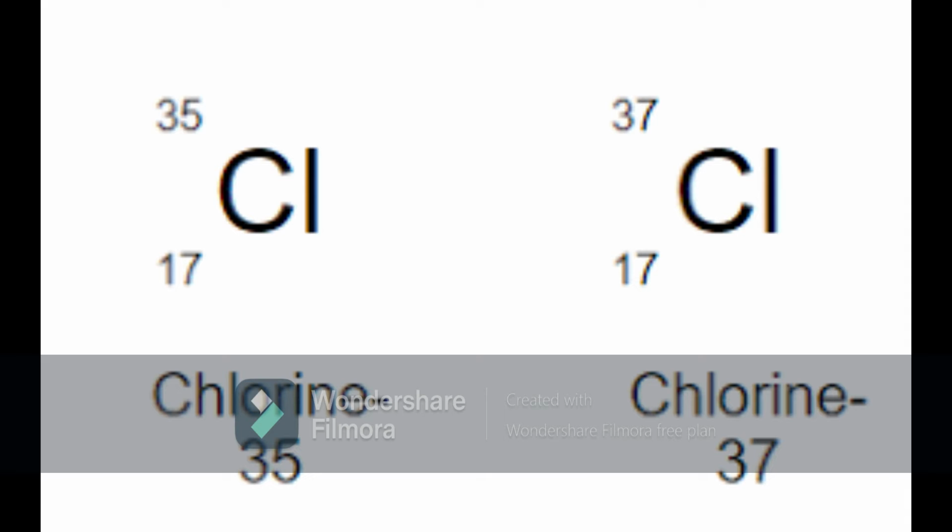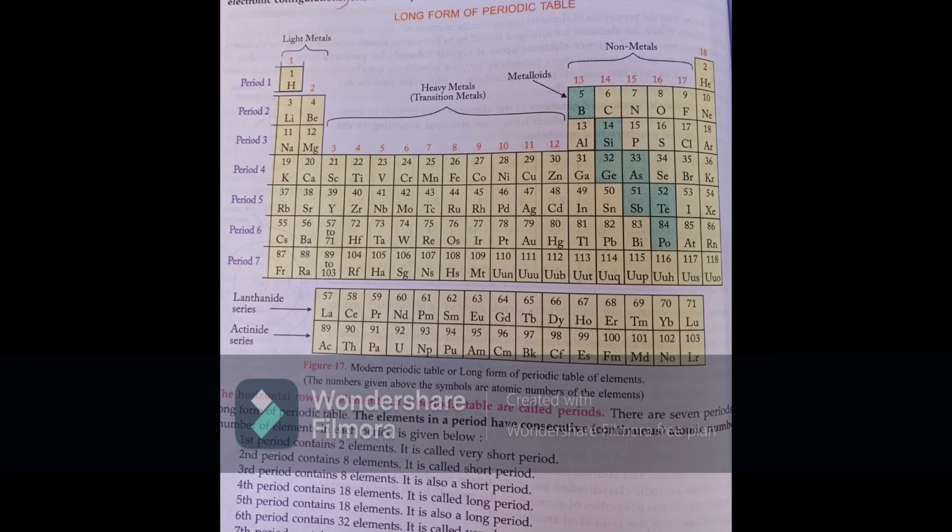And the next one is, as we discussed before, while the elements are placed according to the increasing order of their atomic numbers, take cobalt and nickel. The atomic number of cobalt is 27, whereas nickel is 28. Even though there is a slight change in the increasing atomic number, cobalt with the lower atomic number should come first and nickel with the higher atomic number should come later. Even their atomic masses are in the wrong order.